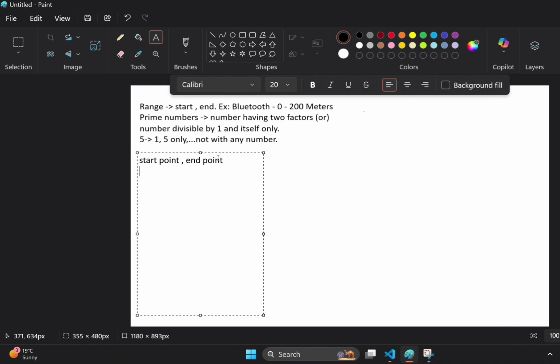After that, I need to check each and every number from start point to end point. Number to be checked from starting point to ending point.